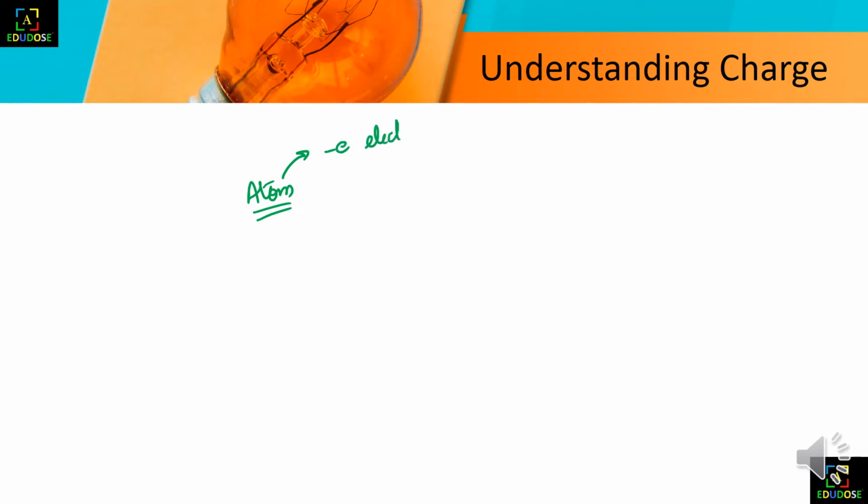Electrons. The second is neutrons. Sorry, first we will write proton, and the third one is the neutron, the neutral one. These also contain charge.